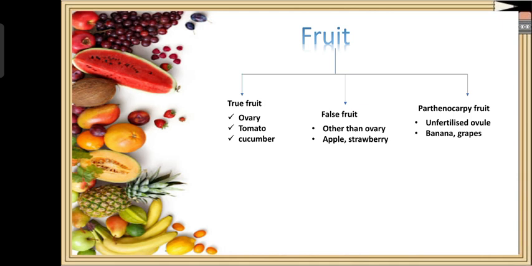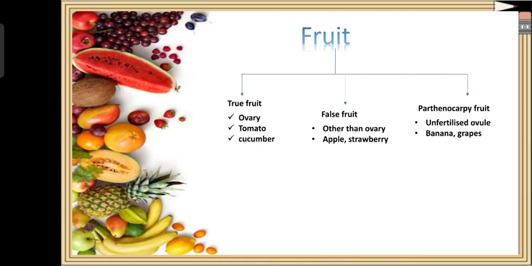Then what is a false fruit? If the fruit develops from a part other than the ovary, especially the thalamus, it is called a false fruit. Example, the apple, the strawberry, and the cashew.